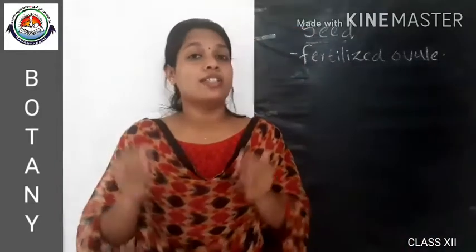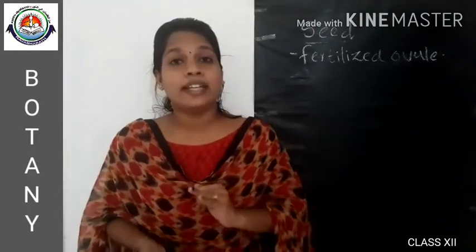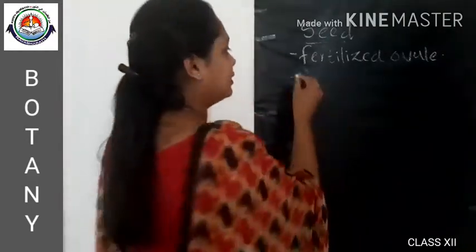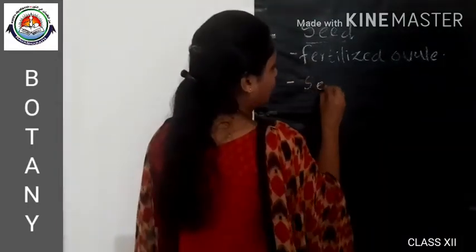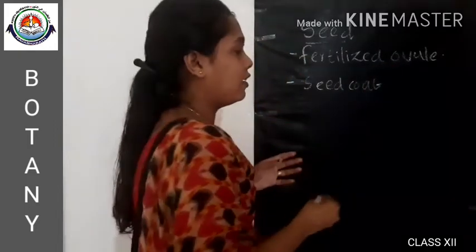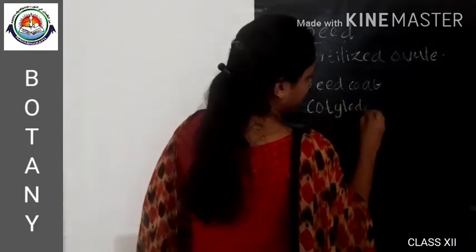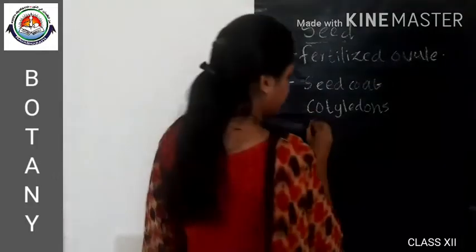And the structures of a seed consist of a seed coat, cotyledon and embryonal axis or embryo axis. There are three structures within a seed, that is the seed coat which covers the seed, and cotyledons and embryo axis.